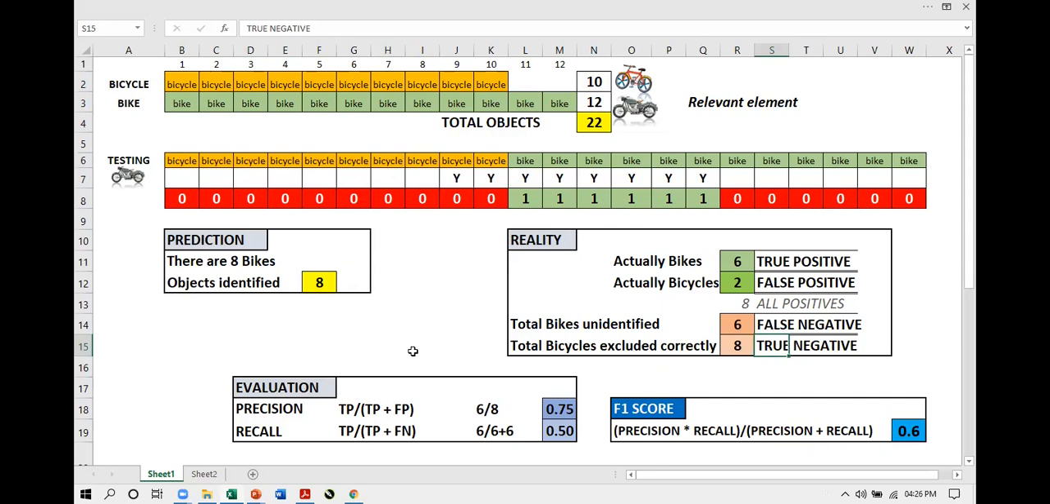What is left out? Whatever is left out is false negative. Now the model was looking at the whole photograph for these 6 bikes.